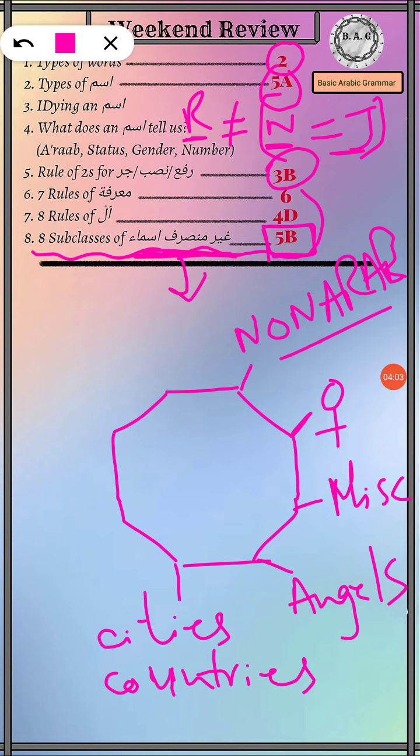Next we are left with 3 types. The first one is Arab masculine names that end with the ta marbuta, or round ta, or gol ta. It doesn't matter what you say, but I would prefer if you started calling it ta marbuta, because that's its real name.